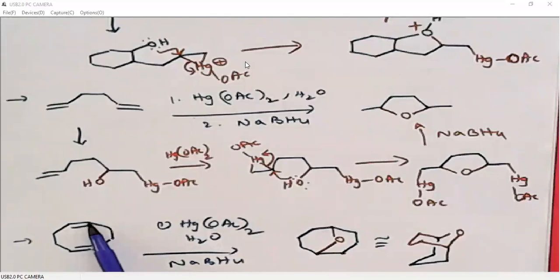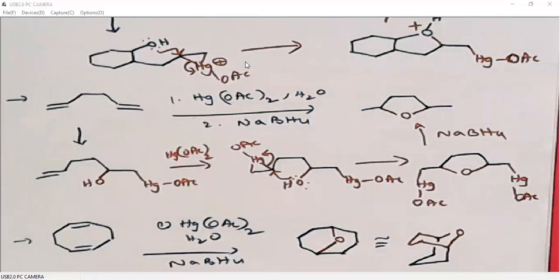Oxygen here and here. Okay, so in that case it will generate both equal rings. Both are 6-membered rings. But if you attach oxygen here and here, then what we will get? 1, 2, 3, 4, 5-membered. One side we are getting a 5-membered ring, the other side we are getting a 7-membered ring, which is unlikely, right?